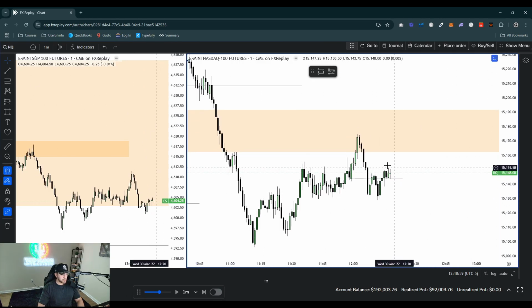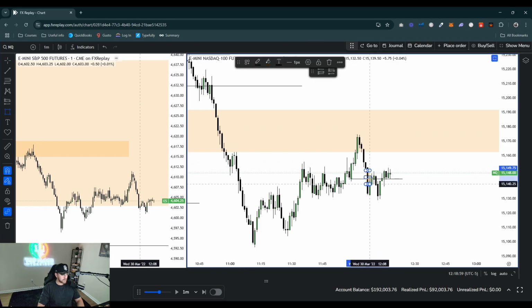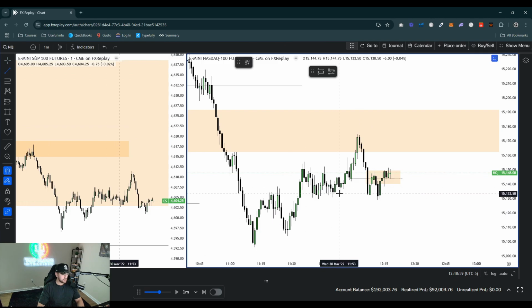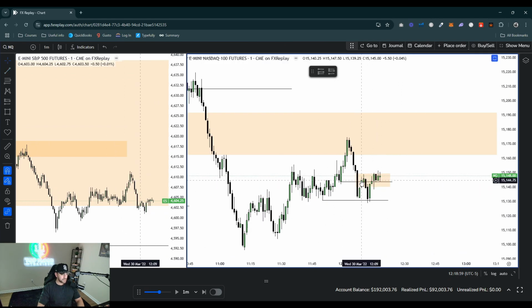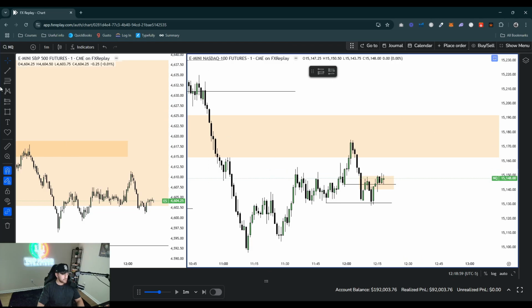And you can see here, we're actually respecting the 1 minute fair value gap. What did this 1 minute fair value gap do, guys? Come on. I sound like a broken record on these videos already. So the 1 minute fair value gap broke these lows right here, right? Swept these lows. It didn't break it. It swept the lows, but it's still the same logic, right?